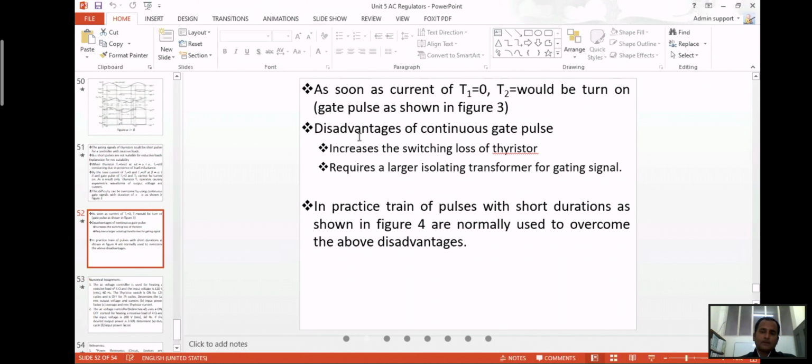The width of each pulse should be small. So we can give a continuous pulse signal, but the width of the pulse should be low.